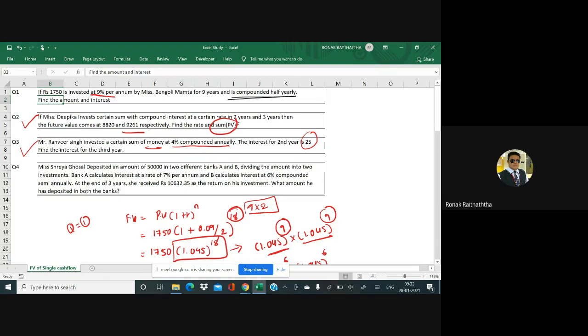Can someone give me a hint? Think about it. Try to understand the question first of all. Mr. Ranveer Singh invested a certain sum of money at 4% compounded annually. The interest for second year is 25. Find the interest for the third year. So you don't have the idea about PV. You don't have the idea about FV. Just the rate of return is given and N is given to you. The same previous one. FV will be X plus 25.